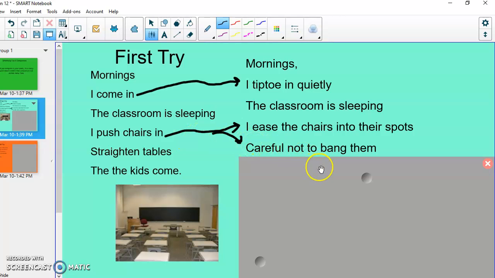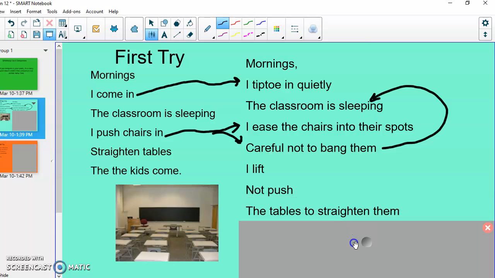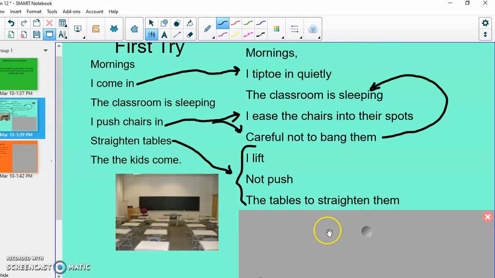Careful not to bang them. Because remember, why don't I want to bang them? Because the classroom's sleeping. I lift, not push, the tables to straighten them. Look at that. All of those are straighten the tables. I give a whole lot more details. I really pulled that out and expanded it.